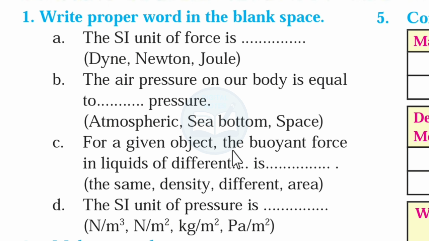C. For a given object, the buoyant force in liquids of different dash is dash. For a given object, the buoyant force in liquids of different density is the same. D. The SI unit of pressure is dash. The SI unit of pressure is Newton per meter square.